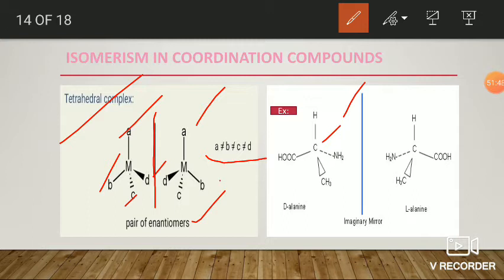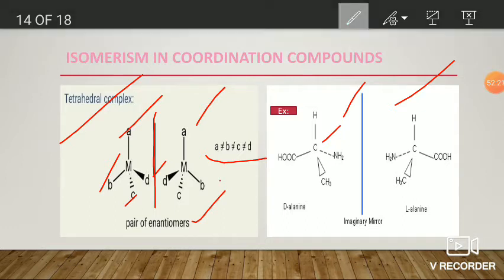These two are mirror images, that is, enantiomers of alanine. So it is difficult to find examples of stereoisomers or optical isomers of tetrahedral complexes, even though they exhibit optical activity.